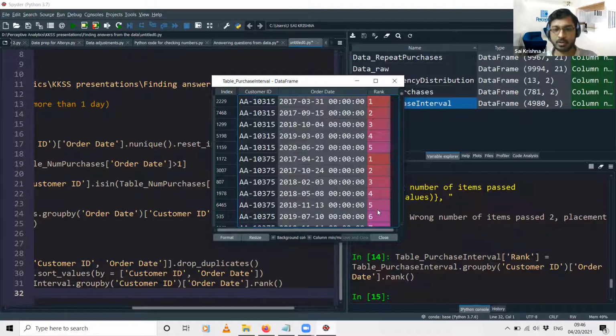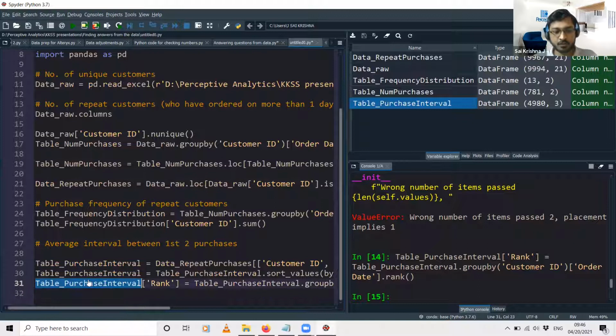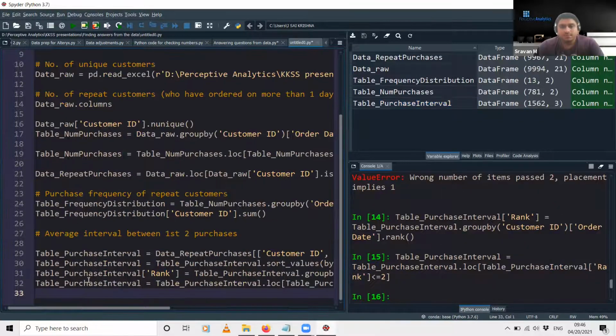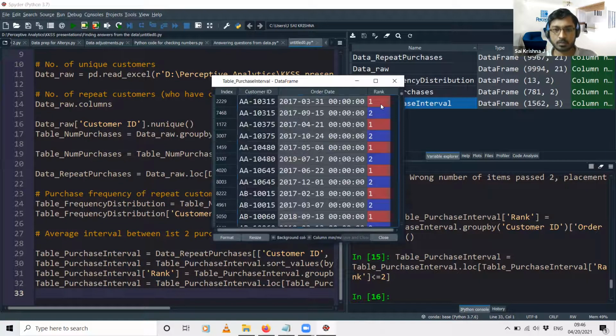So naturally, what I'll do is I'll apply a filter on this data set for only those locations where the rank is less than or equal to 2. So dataset name dot loc. In that dataset, the rank column value should be less than or equal to 2. Okay, that's it. So now if you see here, for each customer we have only the first 2 purchases.